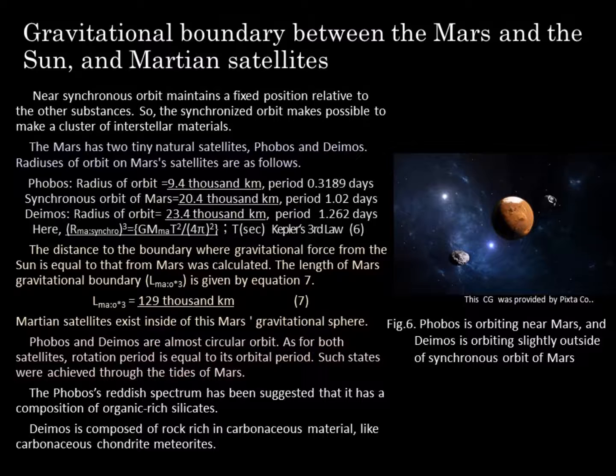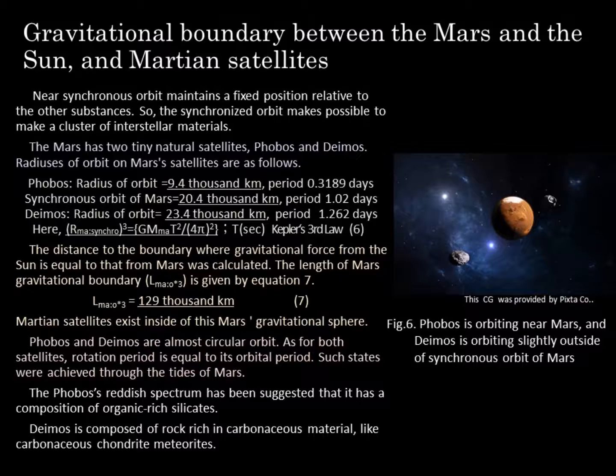Radius of orbit of Phobos is 9.4 thousand kilometers, period is 0.32 days. Synchronous orbit of Mars is 20,000 kilometers, period is 1.02 days. Radius of orbit of Deimos is 23,000 kilometers, period is 1.26 days. Here, the distance to the boundary where gravitational force from the Sun is equal to that from Mars was calculated by using Kepler's third law, as indicated by equation 6. The value for Mars is 129,000 kilometers. Martian satellites exist inside of this Mars gravitational sphere.